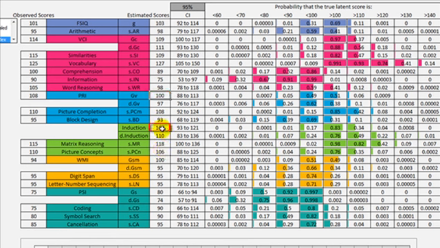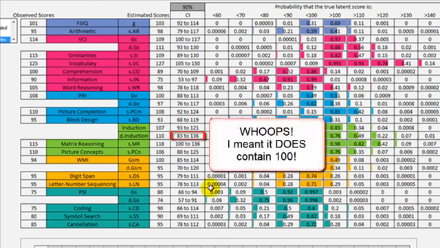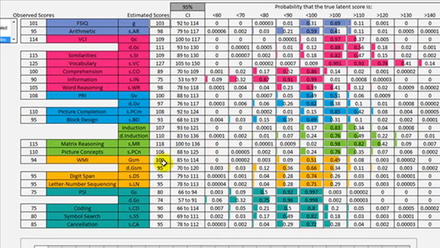What about inductive reasoning? Well, it's 107. Is 107 significantly different from 103? We'll look at the disturbance term, and its confidence interval contains 100. Therefore, this 107 can't be said to be significantly different from 103. What about GSM? It's 100. Is 100 significantly different from 103? Well, it doesn't look like it, but if we look at the disturbance term, 70 to 120, that does contain 100. Therefore, this is not significantly different from that.